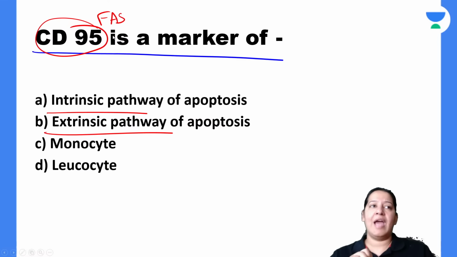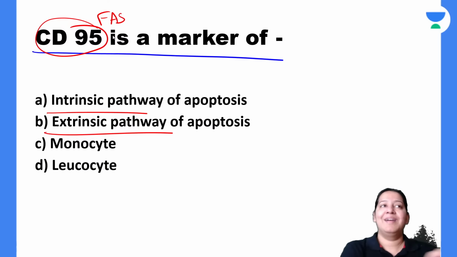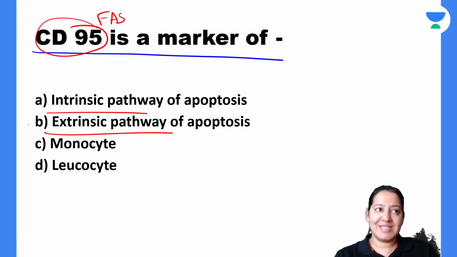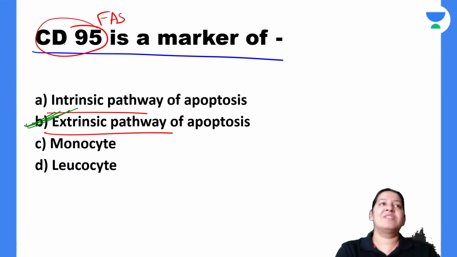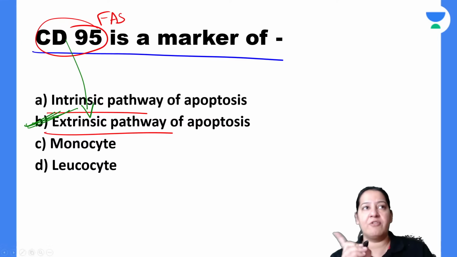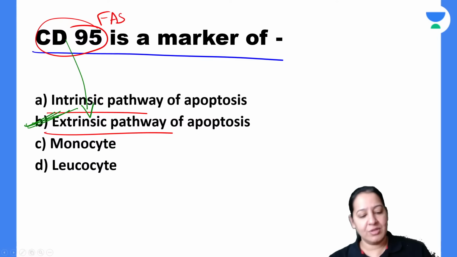Sophie, you are right. Anyone else want to give a try? Yes, it is seen in the extrinsic pathway of apoptosis. The FAS receptor is a death receptor. We have seen death receptors in the extrinsic pathway, not in the intrinsic pathway. In the intrinsic pathway, there was a role of cytochrome C, but not of FAS. So the correct answer here is B.